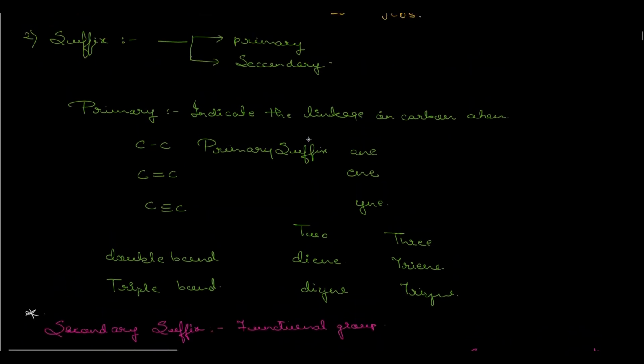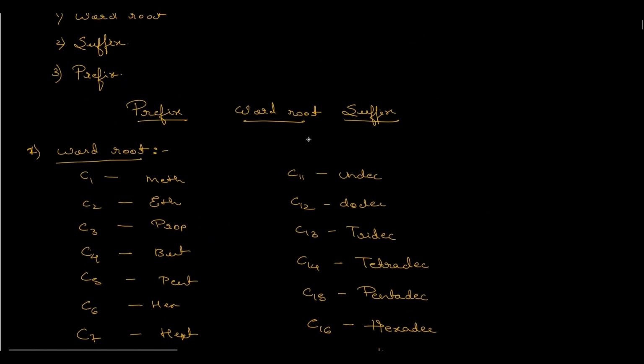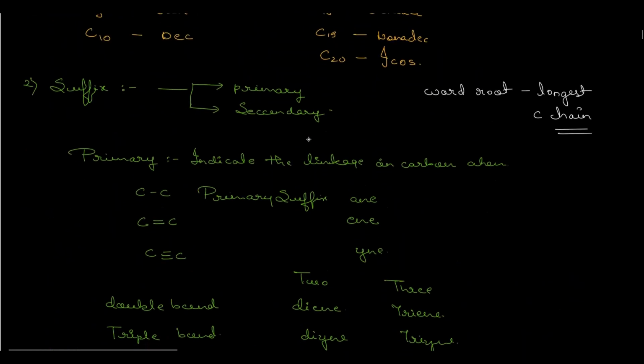After that, after the word root, before learning about a prefix, let's take a look at the suffix. The very important thing, suffix. Now, word root is again what? Word root is the longest carbon chain. Longest carbon chain. Remember this, okay? And the above table, you need to learn it by heart. Okay, it's very easy. Now talking about suffix.